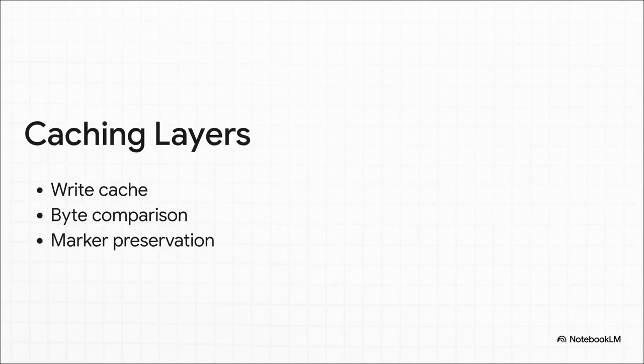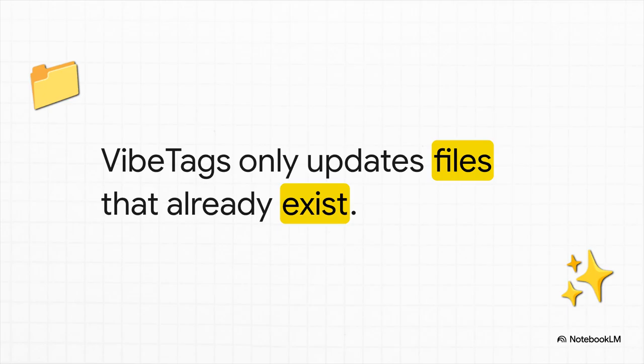And of course, recompiling needs to be blazingly fast. If you blindly rewrite these rule files on every single compile, your IDE will start indexing endlessly and your laptop's fans are going to sound like a jet engine taking off. VibeTags solves this with a 3-layered zero-allocation caching system. First, it quickly checks write cache metadata. We're talking microseconds. Second, it does a streaming byte-by-byte comparison to exit early on mismatches. Finally, it uses a read and compare method that safely preserves any custom user text you have living outside the VibeTags markers.